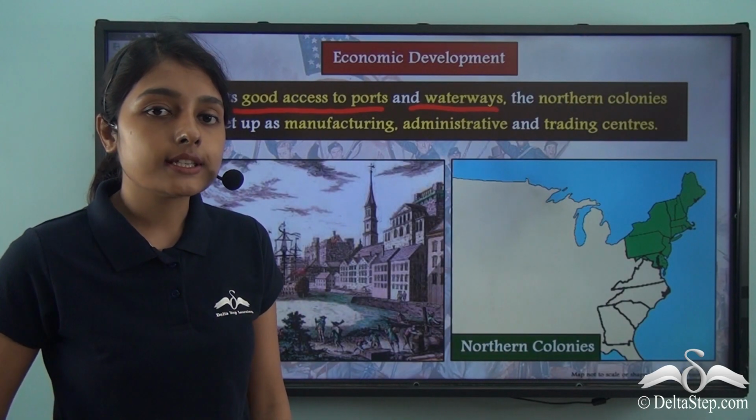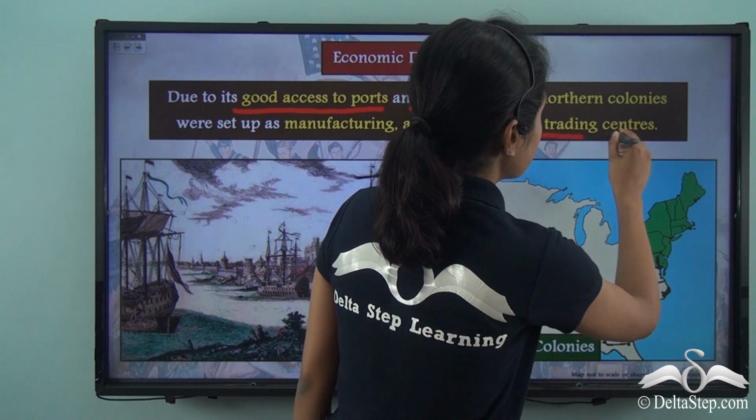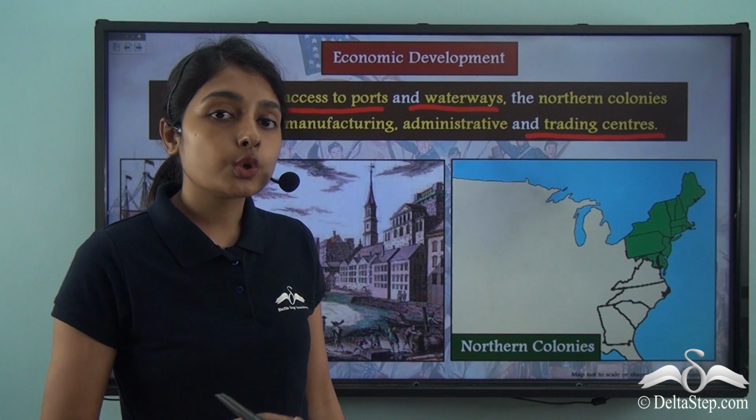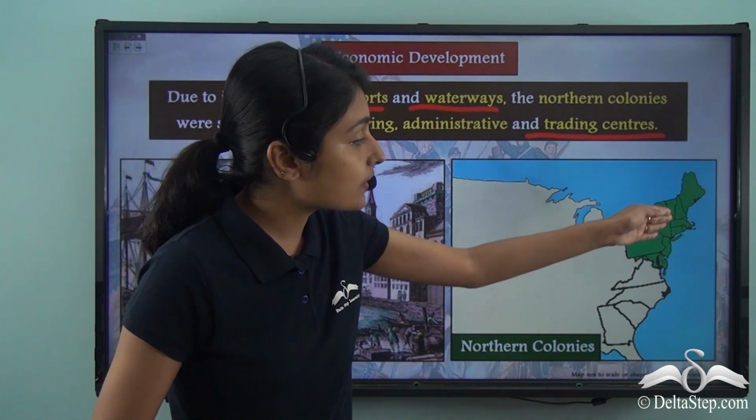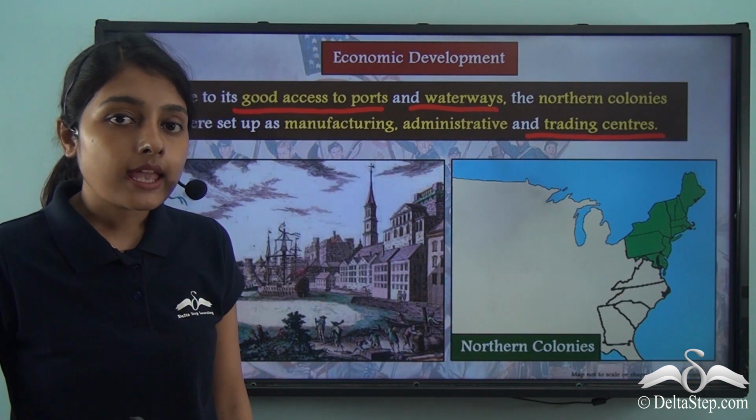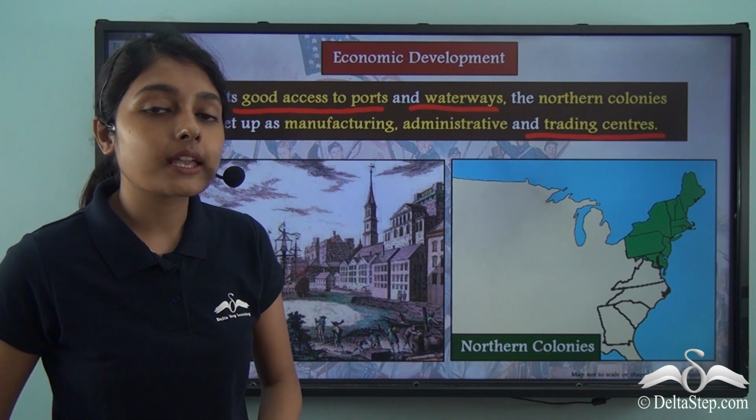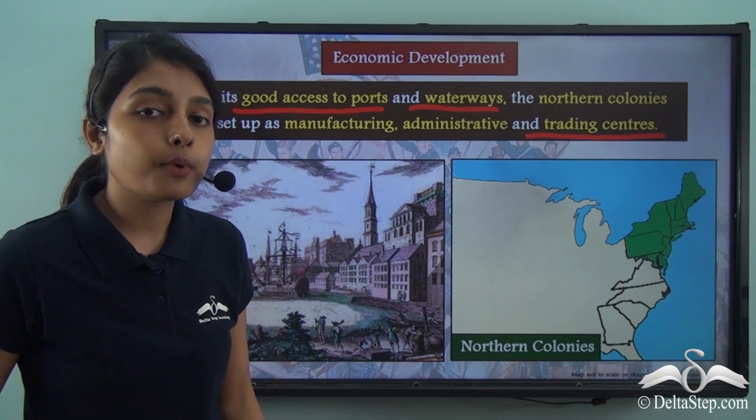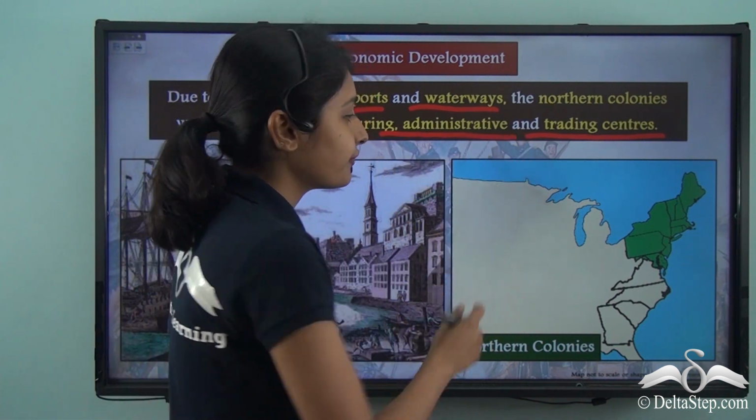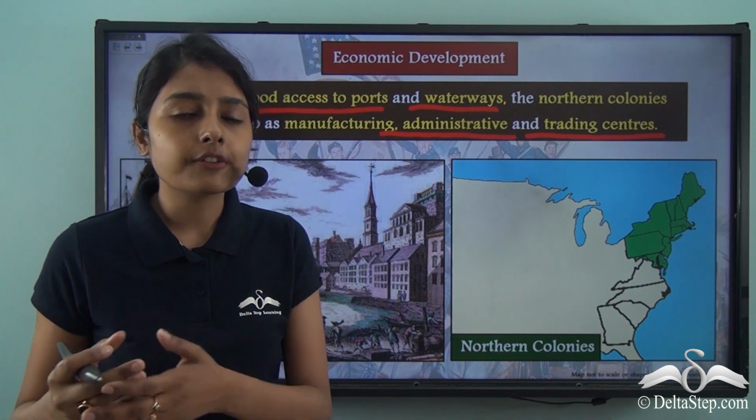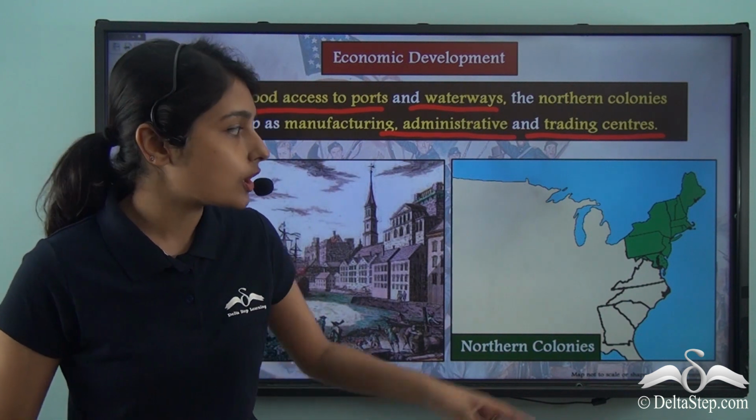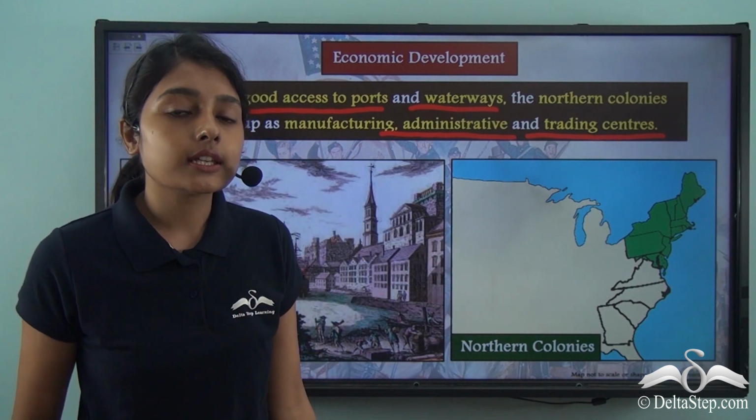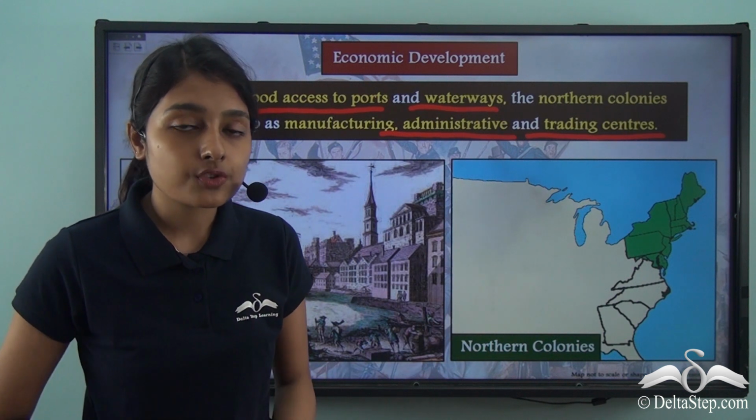So, these northern colonies were now evolving into trading centers, simply because the British colonial rule was trading with them. And simultaneously with developing as important trading centers, these northern colonies were also important on the administrative front, because offices, important government buildings and various centers were being developed in the northern colonies alone. The southern colonies, on the other hand, were deprived in this regard.